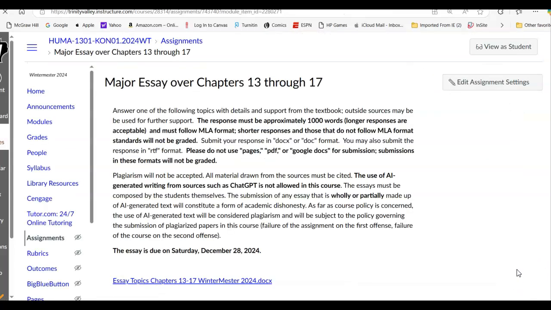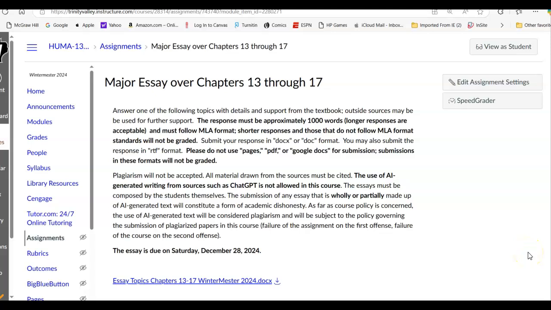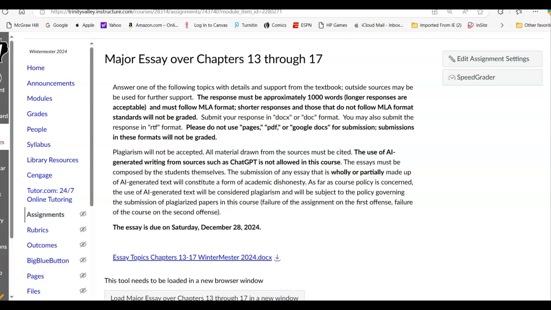For the actual assignment, here it is. It's for chapters 13 through 17. The example essay over the Black Death fits into that topic. Again, you're to choose only one of the topics.